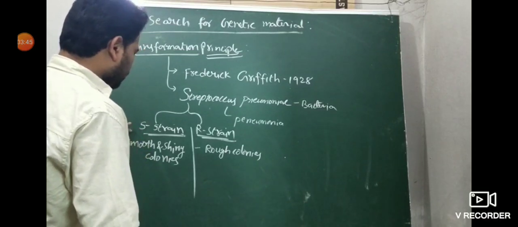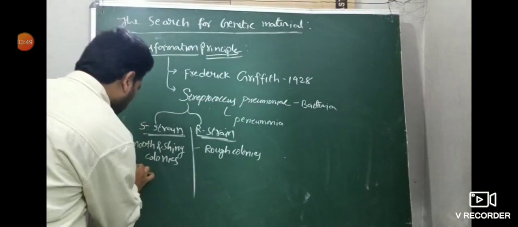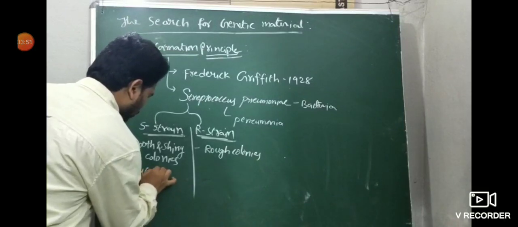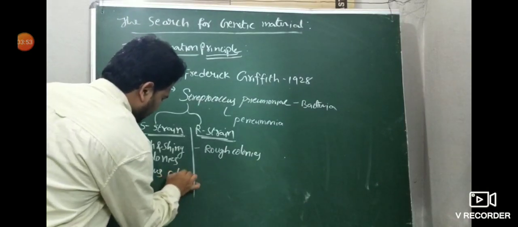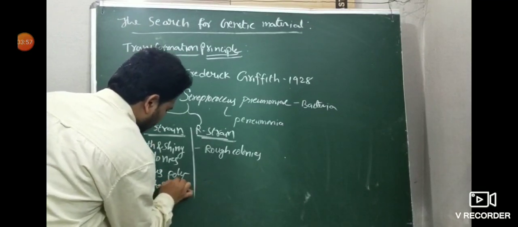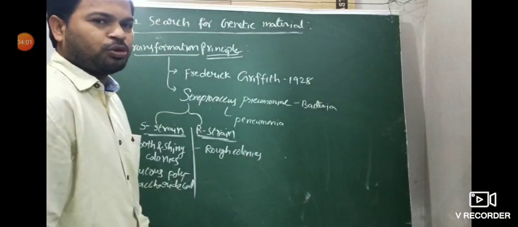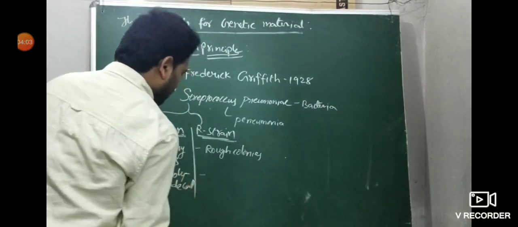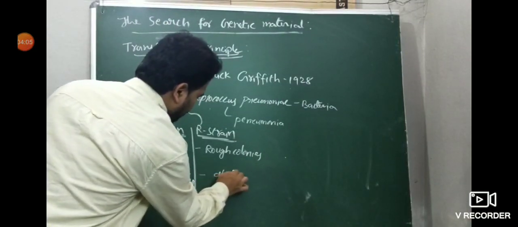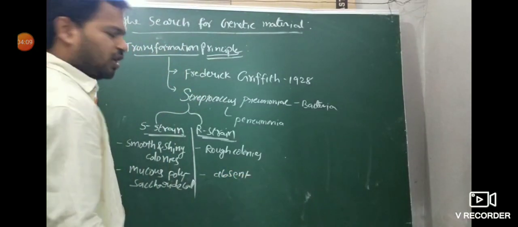Why do they produce smooth and shiny colonies? Because a mucus polysaccharide coat is present. That's why they are smooth in nature. But in R strain the mucus polysaccharide coat is absent. That's why they are rough in nature.